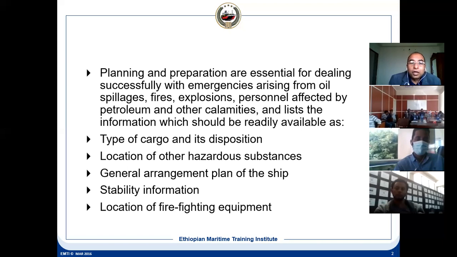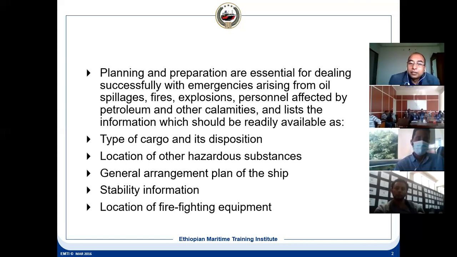Once we know the general arrangement plan, suppose a particular tank is having a problem. In the general arrangement plan, we can see the location of the tank and what it is surrounded by. Suppose there is a fire in the tank, and the surrounding tanks have dangerous cargoes, it means heat will transfer to those tanks and they will have problems.